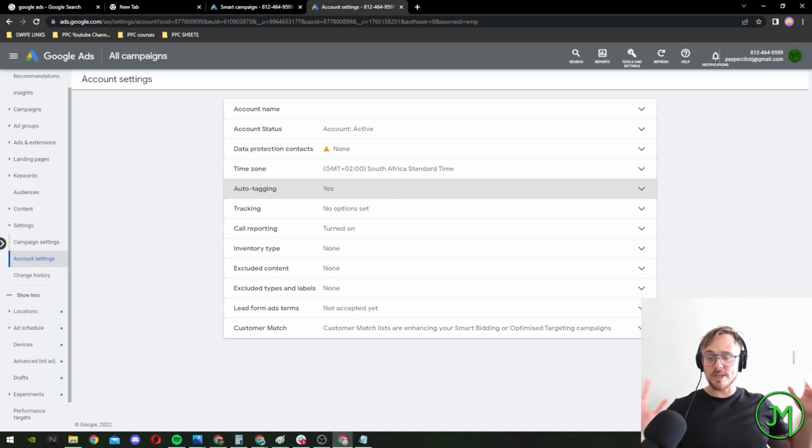Auto tagging also has a lot of benefits to offer you, right? It is one of the numerous benefits that you'll be able to enjoy when you're creating a Google Ads account and advertising with your account, right? After the implementation of these steps, you will start seeing information about your Google Ads traffic inside your Google Analytics within 24 hours of running the campaign, where they're coming from and what they're doing. This is a very important step, right?